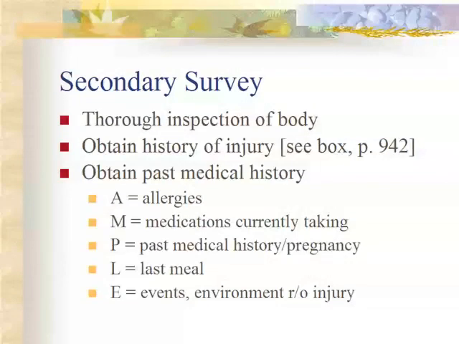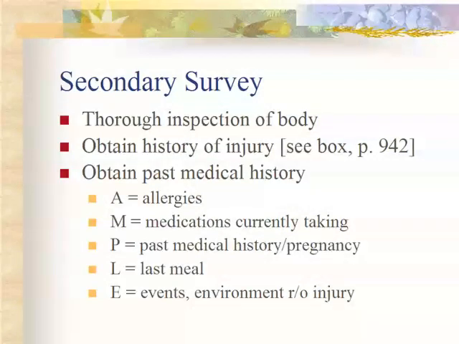You want to obtain their past medical history, and you use APPLE as an acronym. Do they have any allergies? Medications they're currently taking, past medical history of pregnancy, their last meal, the events and the environment to rule out any injury. EKG, X-rays, diagnostic lavage, and ultrasound are done during this time frame.